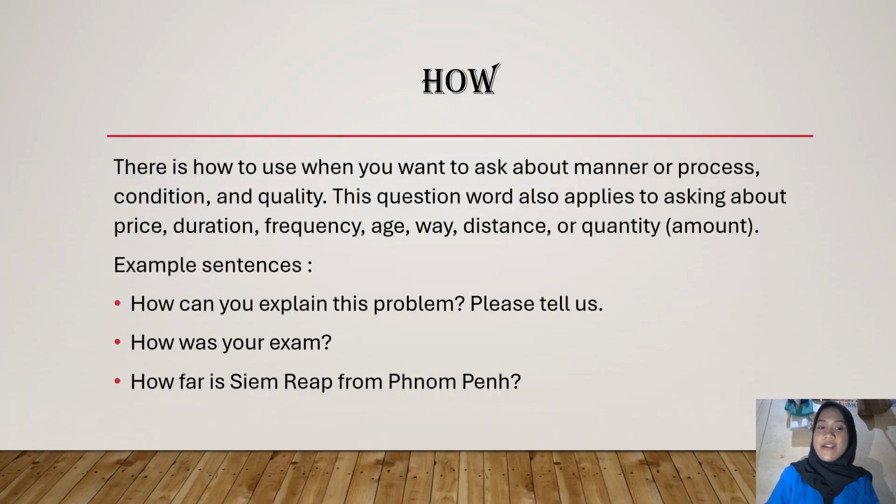How. We use how when we want to ask about manner or process, condition, and quality. This question word also applies to asking about price, duration, frequency, age, weight, distance, and quantity. Example sentences: how can you explain the problem? Please tell us. How was your exam? How far is Siem Reap from Phnom Penh?